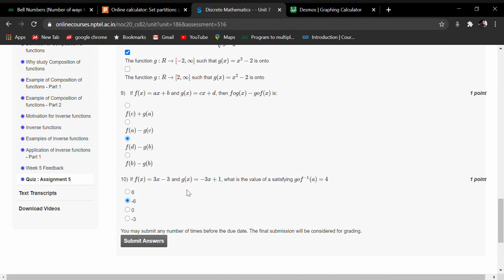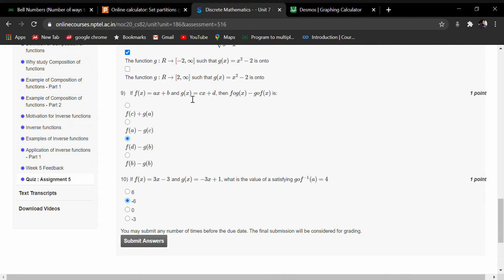Now coming to the ninth question. This is a very easy question: f(x) = ax + b, g(x) = cx + d, then f(g) minus g(f). So f(g) will be what? F of g means at the place of x you will replace x with the function g(x). So x will be replaced by cx + d. So the whole thing will become acx + ad + b.